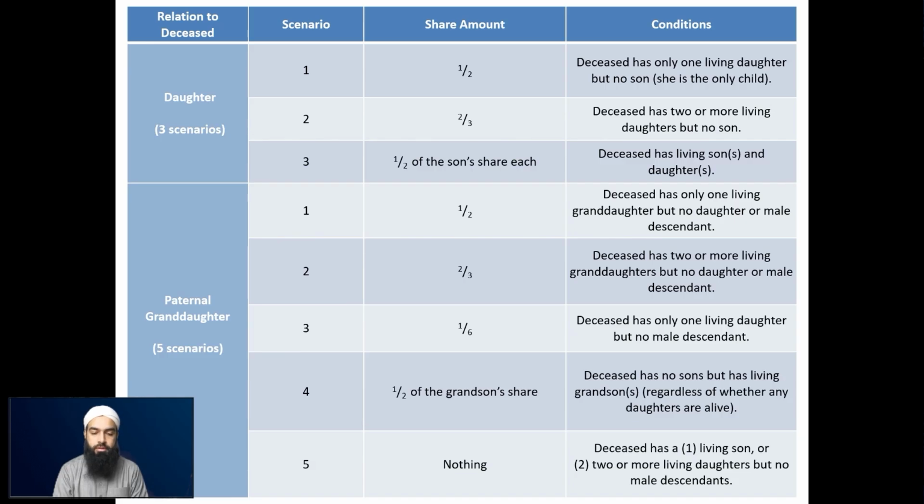Then the 5th scenario is that she receives nothing, and this is when, number 1, the deceased has a son alive. So as soon as the son is alive, the granddaughter gets nothing, regardless of anybody else being there. So that's the first scenario. And number 2 is where there are 2 or more living daughters and no male descendants. If there are 2 or more living daughters, then they already got their 2/3 share. There's nothing left to give to the granddaughter, right? And there are no male descendants to enable her to inherit. So these are the shares of the granddaughter.